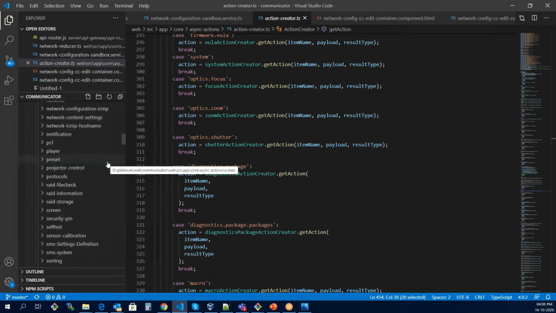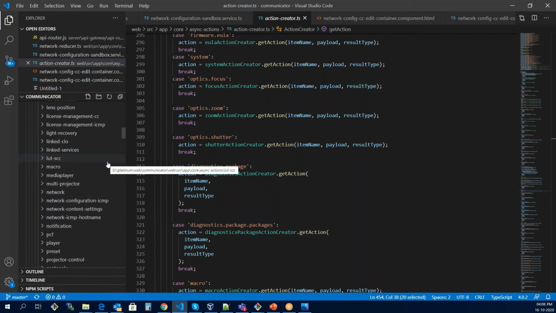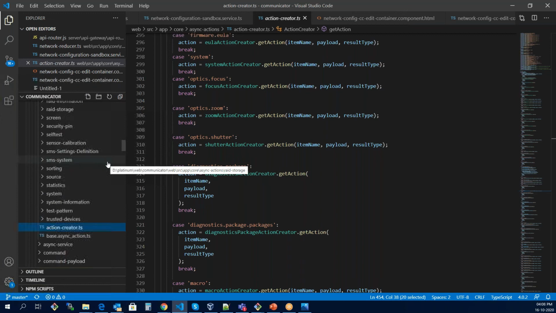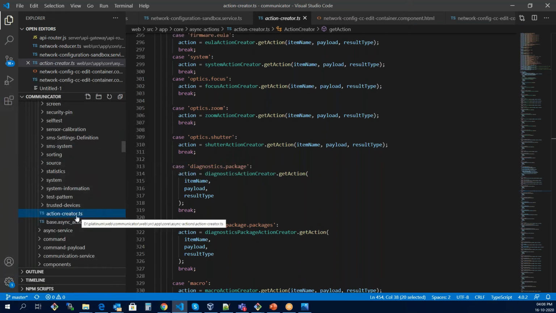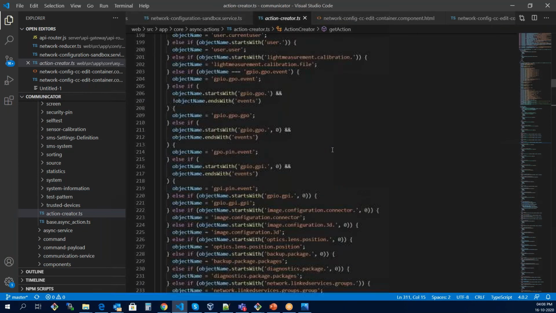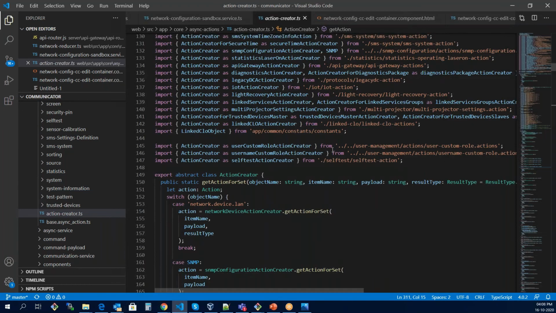Are you able to understand? We have different modules, and for every module we have created actions. These actions are to be used by their common action creator that is kept just on top of them. It's like a base. Correct. Now you can see there's another action creator.